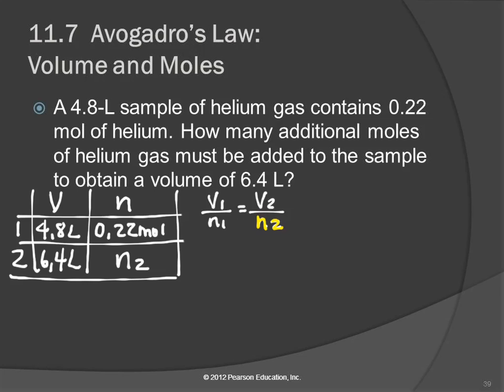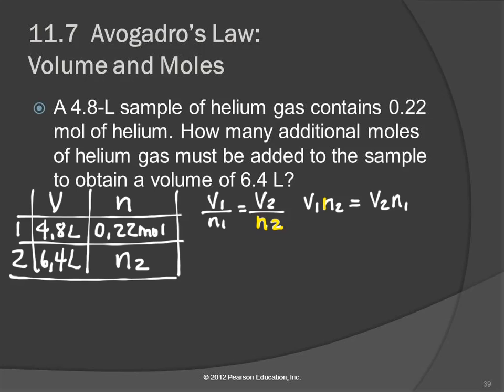We've got fractions. Cross multiply. Get rid of the fractions. What's this going to be then? What's on the left of the equals? V1 times N2, and that is equal to what? V2 times N1. If you wrote N1 times V2, same thing. So we cross multiplied.